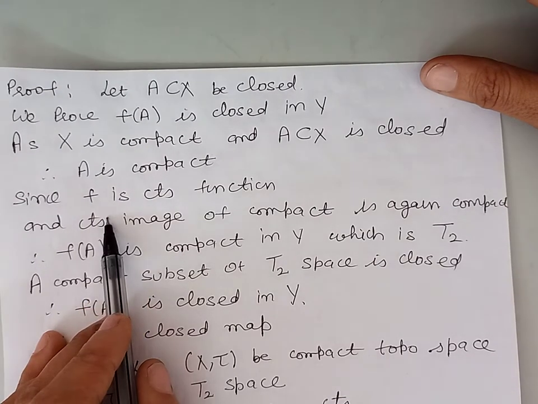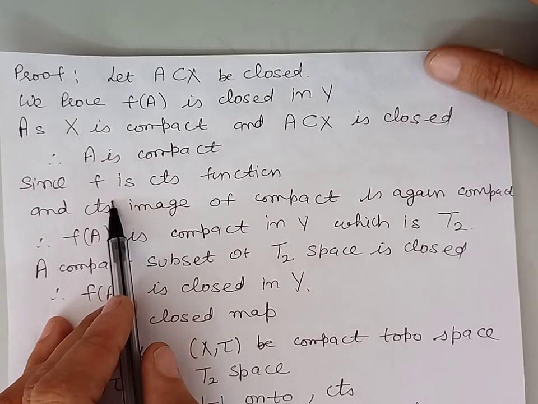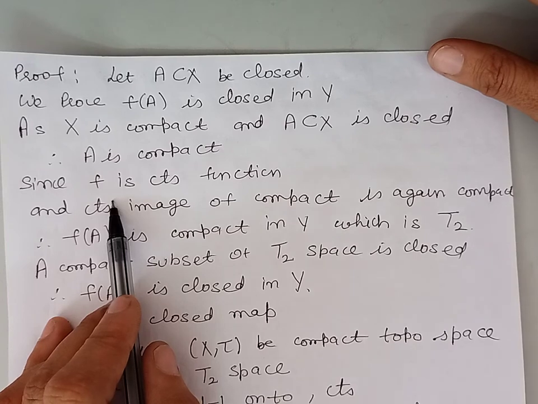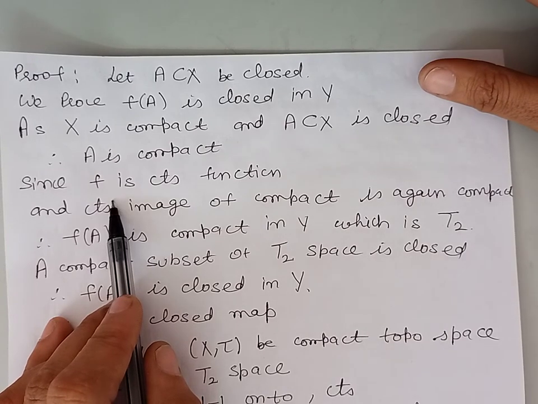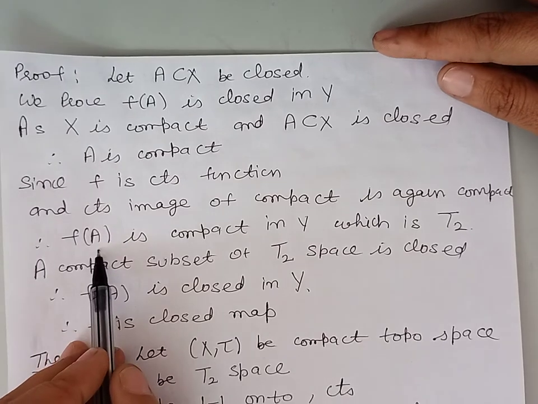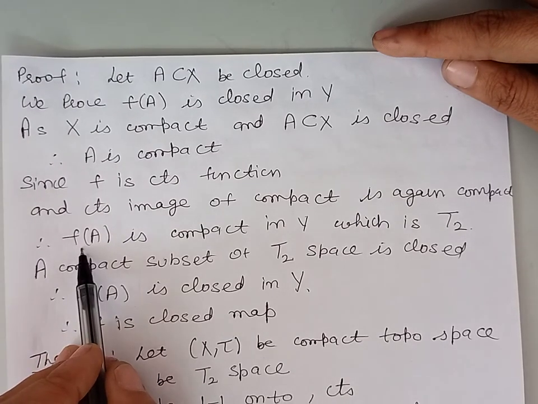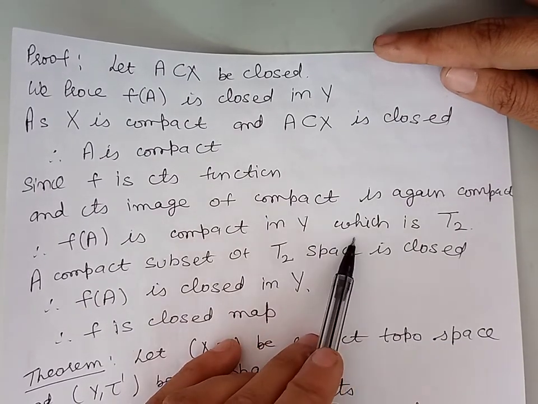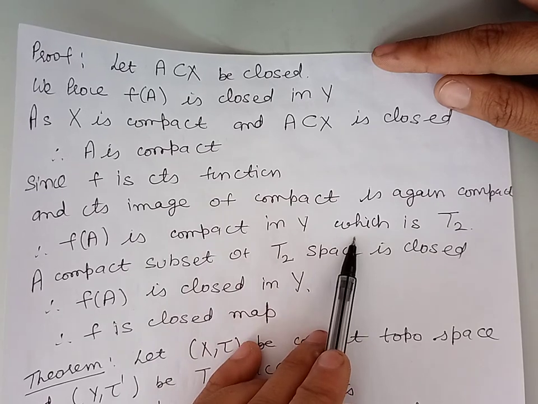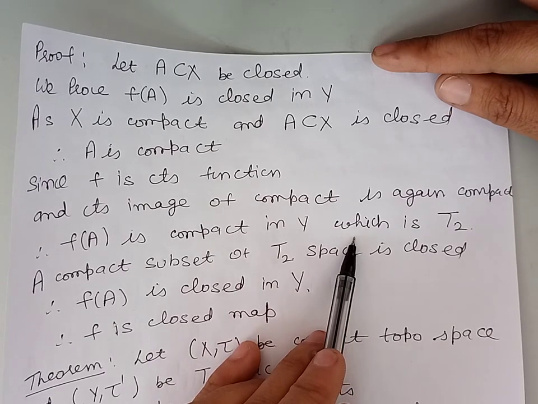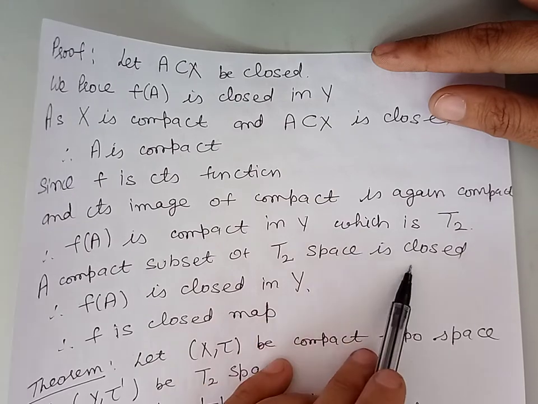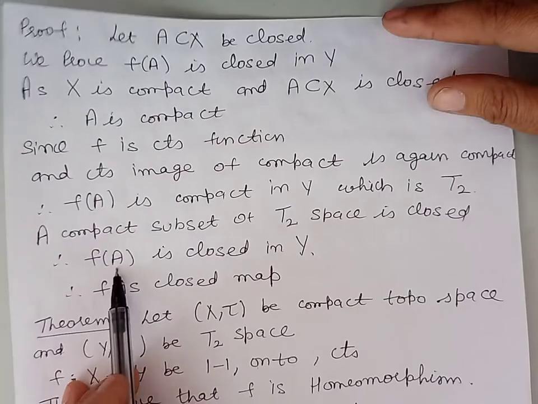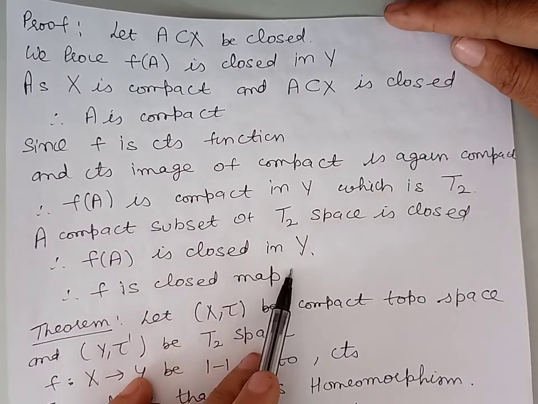Now, f is continuous, and we already discussed that the continuous image of a compact set is again compact, and therefore the image of A under f will be compact in Y. Now Y is a T2 space, and we already discussed that in a T2 space every compact subset is closed, and therefore we can say that f(A) is closed in Y.